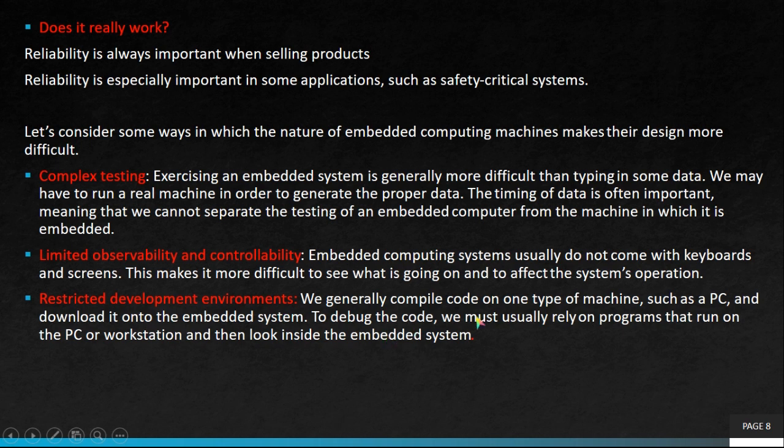Next one is restricted development environments. We generally compile code on one type of machine such as a PC and download it onto the embedded system. To debug the code, we must usually rely on programs that run on the PC or workstation and then look inside the embedded system. So the coding is done in one place and it is run in another place. So debugging is difficult.